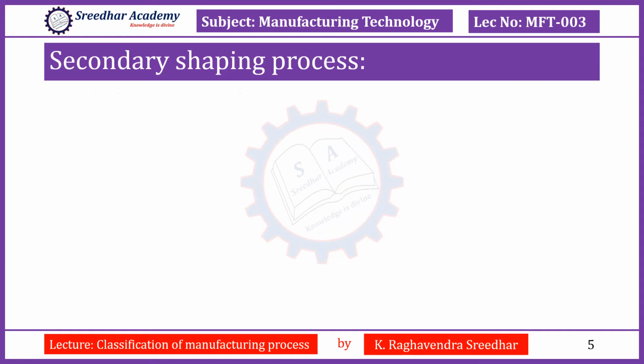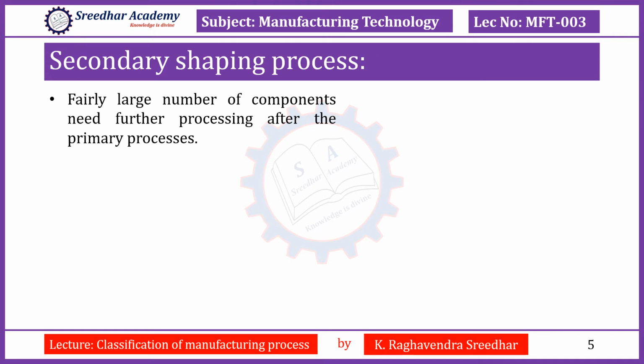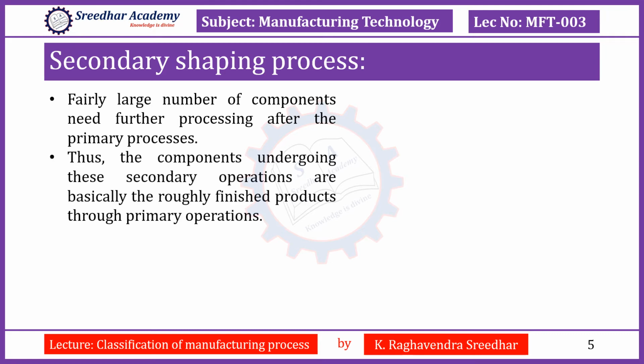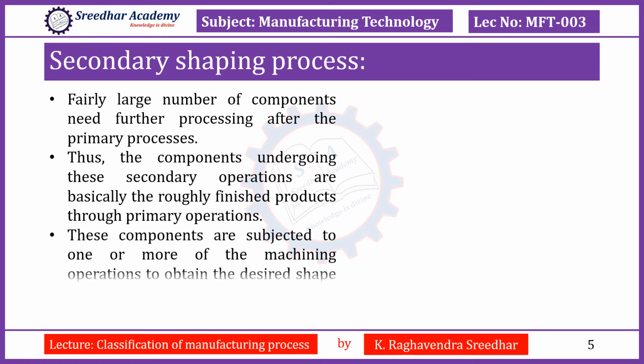Secondary shaping process, that means machining process. A fairly large number of components need to be further processed after this primary shaping process. In many cases, these operations are performed on bar stocks to obtain the desired products. But here again, this bar stock is a product of primary operations like rolling, drawing or extruding, etc. Thus the components undergoing the secondary operations are basically rough finished components which are obtained from the primary shaping process.